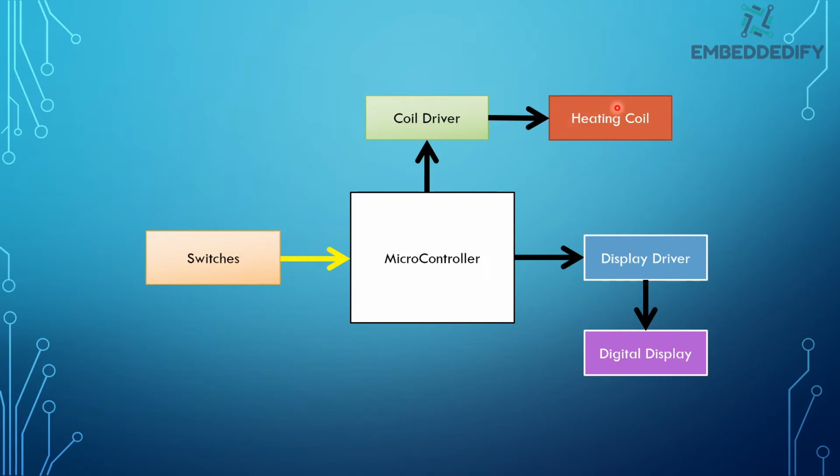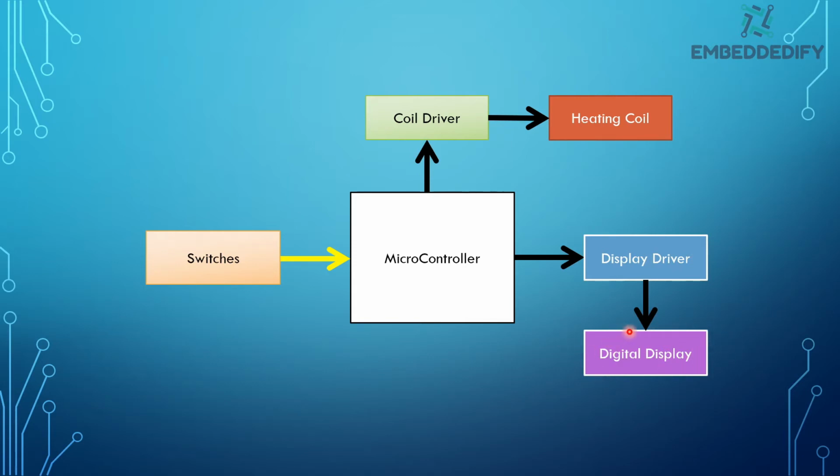The heating coil can be connected indirectly to the microcontroller via a coil driver. The microcontroller can ask the coil driver to set the temperature of the heating coil at a particular level, thus having indirect control of the heating coil. Most induction ovens generally have a digital display.